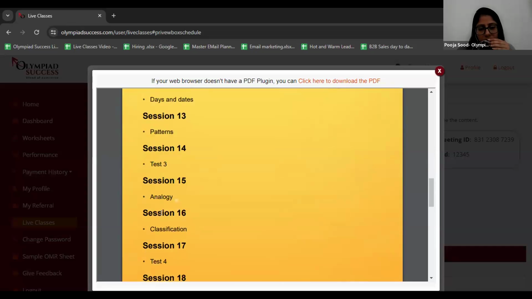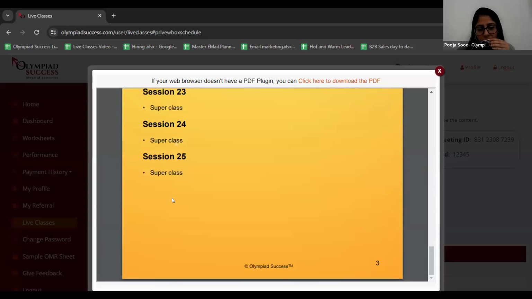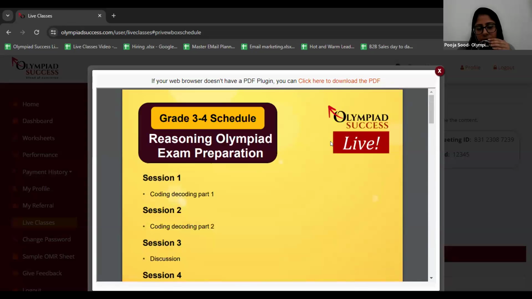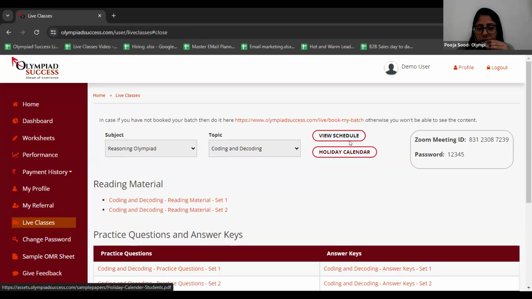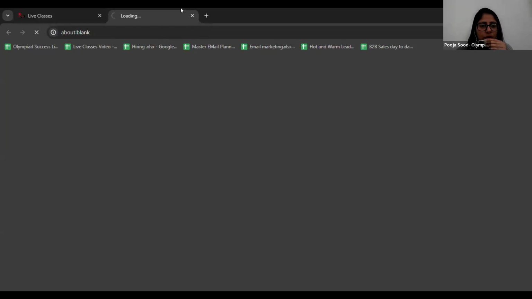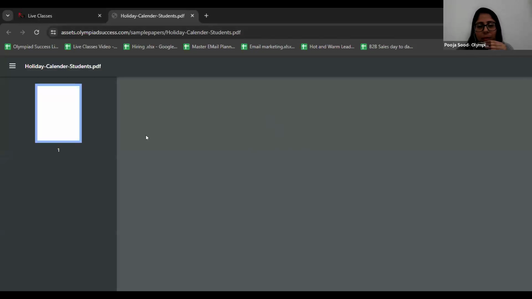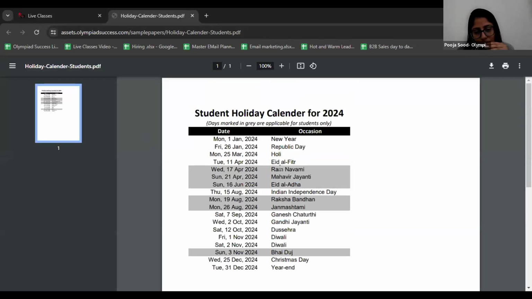Here are the topics you can see in each and every session. There are different sets of topics, right? Like I'm going to attend session number 2, so I'm going to cover this topic. I'm going to attend session number 7, so I'm going to cover this topic. And so on. After the schedule, right under schedule, there is a holiday calendar. This will give you an idea that you should not miss any of the classes, because holidays are already there. So you should enjoy your festival holidays, but make sure that you attend each and every class, right? So that's the reason the holiday calendar is updated over there.